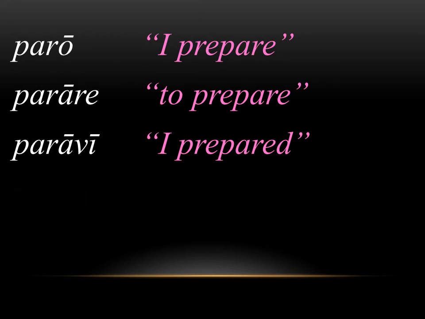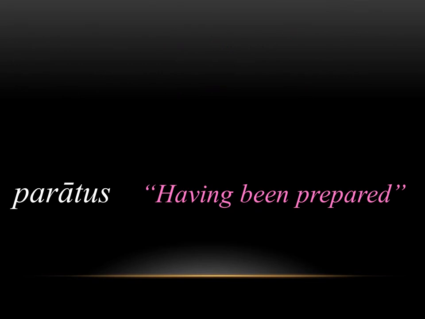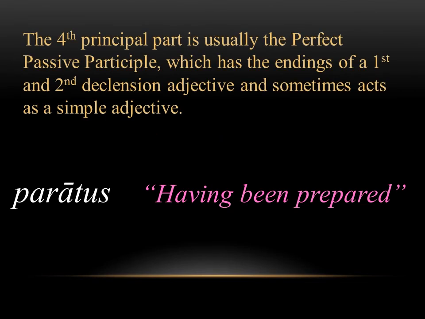So again, the way we translate these, you have paro, I prepare, parare, to prepare, paravi, I prepared, and paratus means having been prepared. Again, the 4th principal part is not something we're going to spend a ton of time on, but it's something I just want you to see now that we're in this chapter. For what we're really going to be doing here, the first 3 principal parts are very important, and these are the ones that we're going to be focusing on. The 4th principal part is usually the perfect passive participle, and when we get into it, you'll see there's one other option it could be, but it has the endings of a first and second declension adjective, and it sometimes just acts as a simple adjective, having been prepared.